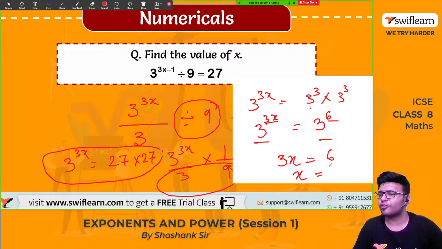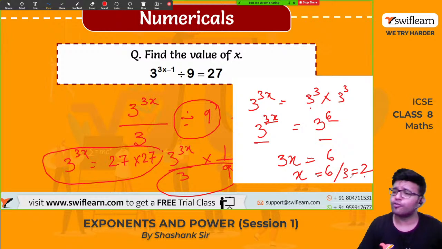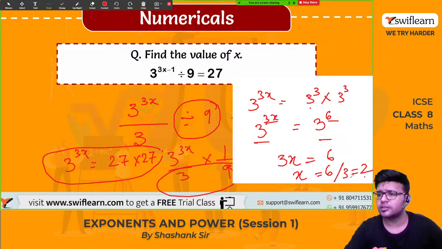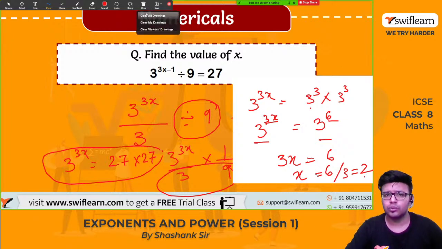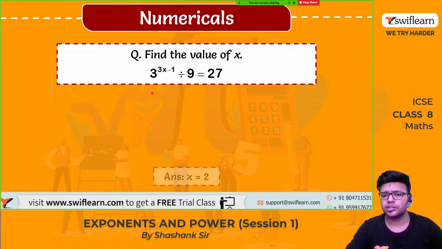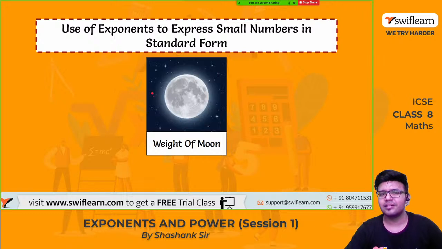How much is the value of x? x is 6 by 3, which is 2. So the value of x is how much? The value of x is 2. Yes, x is 2. This is the right answer.